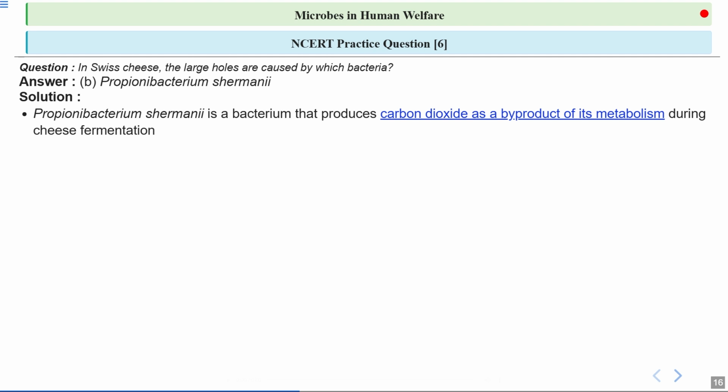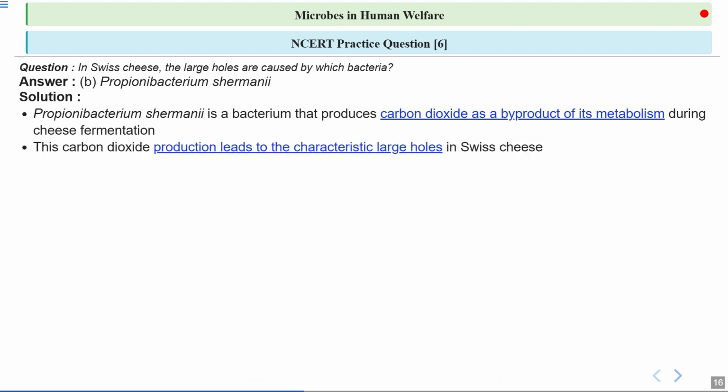Because of the production of carbon dioxide, these holes are created in Swiss cheese. Clear? And this carbon dioxide is produced as a byproduct of the metabolism, as a byproduct of the process known as fermentation. Now, this carbon dioxide production leads directly to the characteristic large holes in the Swiss cheese.